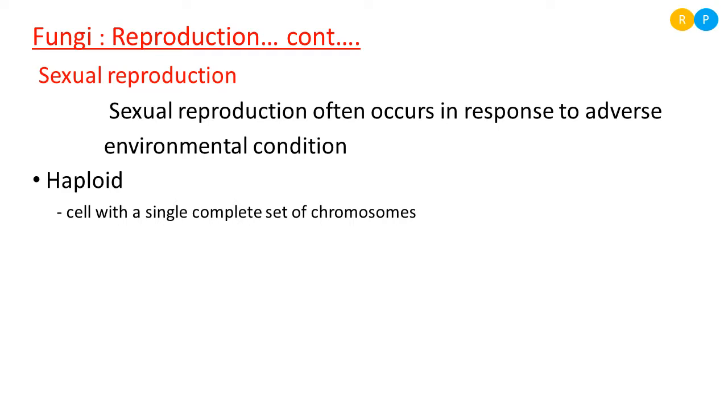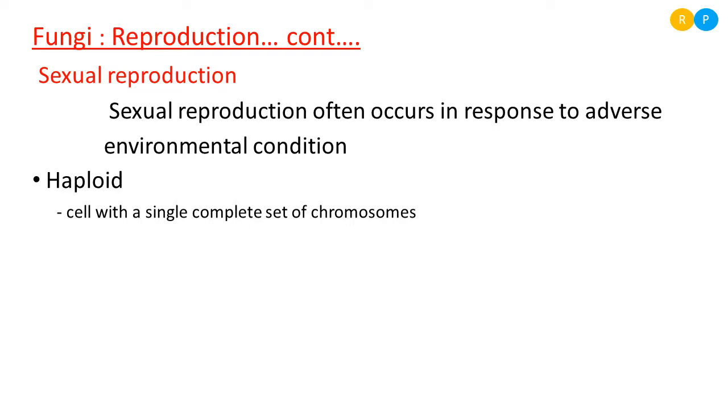Understood? So during reproduction, our body produces gametes. Those gametes do not have 46 chromosomes. They consist of only 23 chromosomes.